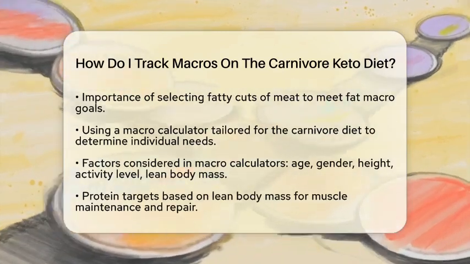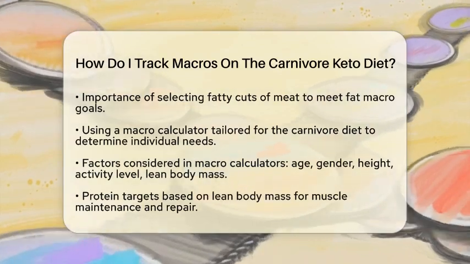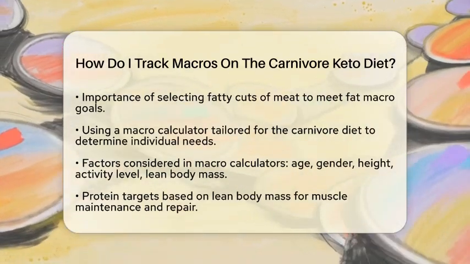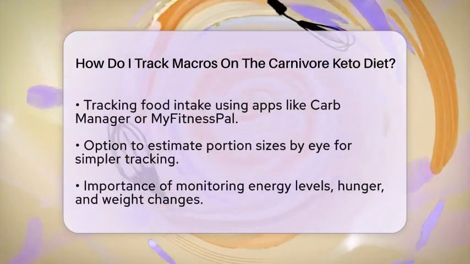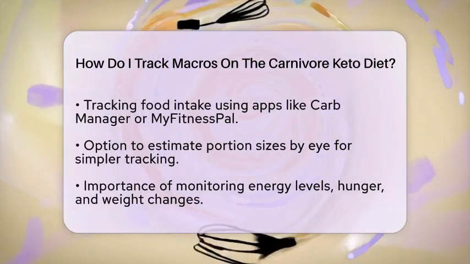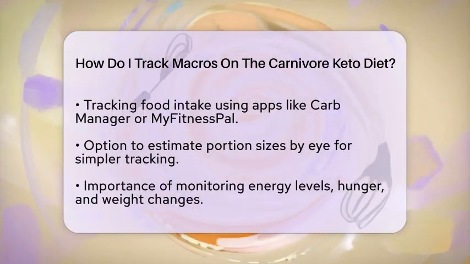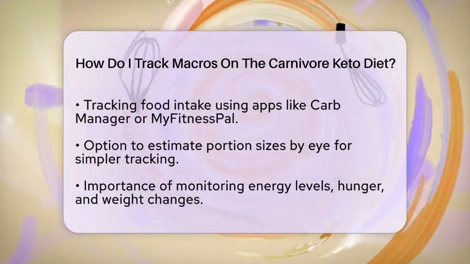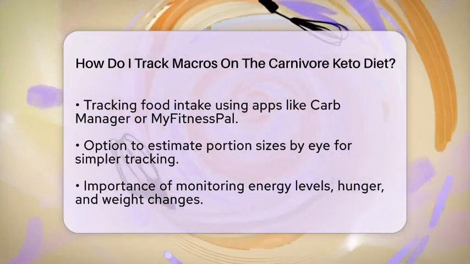protein. Once you have your macro goals, tracking your food intake is the next step. Smartphone applications like Carb Manager or MyFitnessPal can be very helpful. These apps allow you to log your meals and automatically calculate your macros. Some apps even have specific settings for the keto or carnivore diet, making tracking easier. If you prefer a simpler method, you can estimate portion sizes.